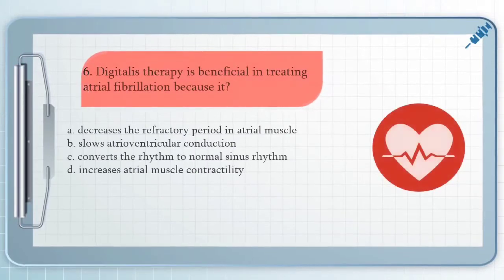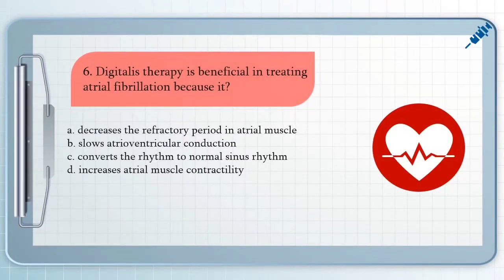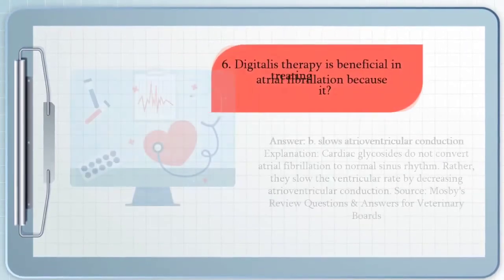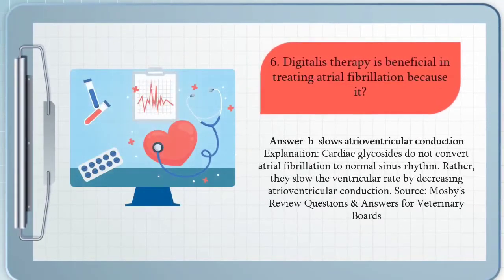For our question number 6, digitalis therapy is beneficial in treating atrial fibrillation because it A. decreases the refractory period in atrial muscle, B. slows atrioventricular conduction, C. converts the rhythm to normal sinus rhythm, and D. increases atrial muscle contractility. The answer for that question is letter B. Cardiac glycosides do not convert atrial fibrillation to normal sinus rhythm, rather they slow the ventricular rate by decreasing atrioventricular conduction.